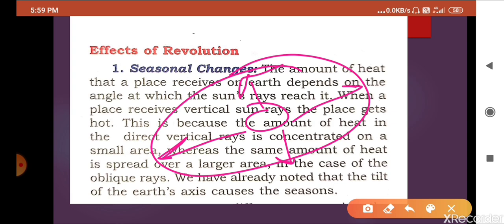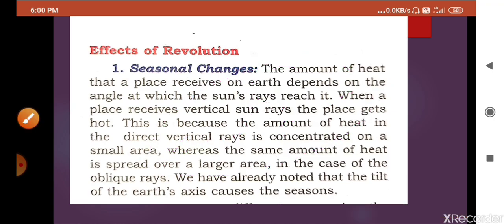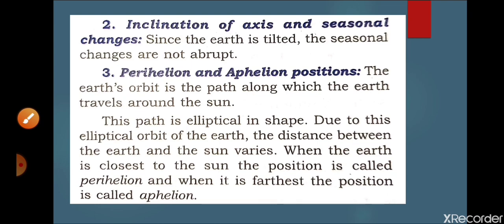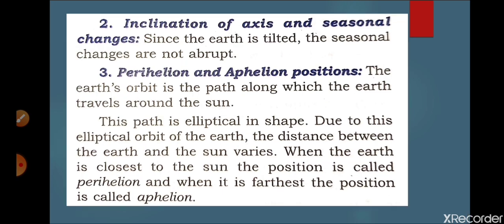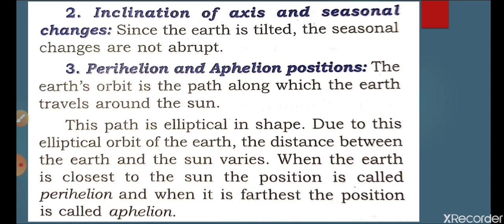Now we are going to discuss the inclination of the axis and its seasonal changes. Since the earth is tilted on its axis, seasonal changes are not abrupt. If the earth were not tilted on its axis, seasonal change would not be possible, because the sun's rays would fall equally on both hemispheres. Day and night may not change, and seasonal change would not be possible if the earth was not tilted on its axis.